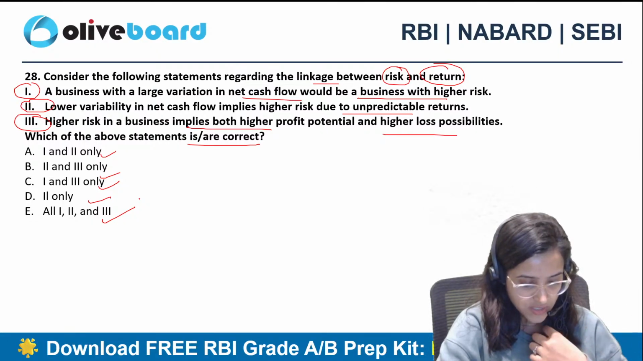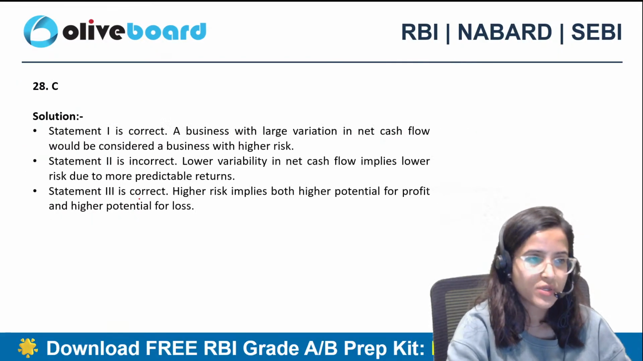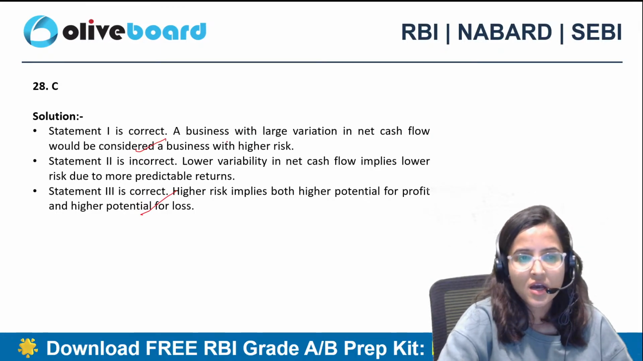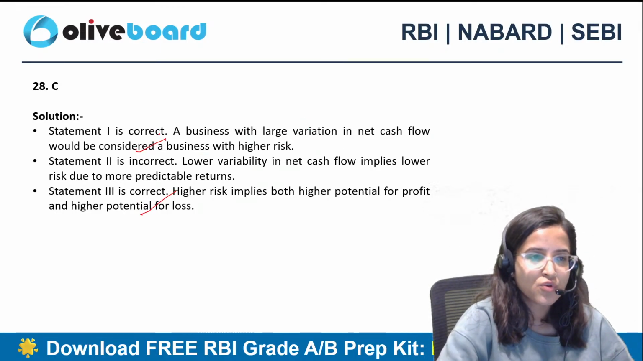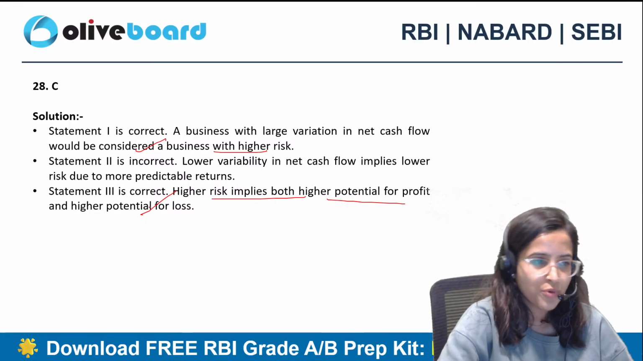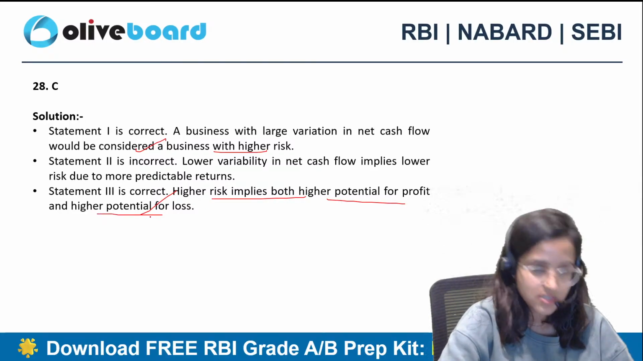28th question, C. All of you are saying C, which is absolutely correct. First and third statements are correct. A business with large variation in net cash flow would be considered a business with higher risk. Higher risk implies both higher potential for profit and higher potential for loss. Okay, this is correct.